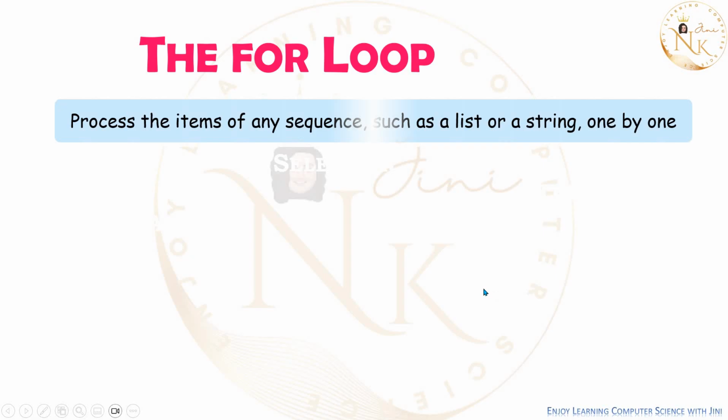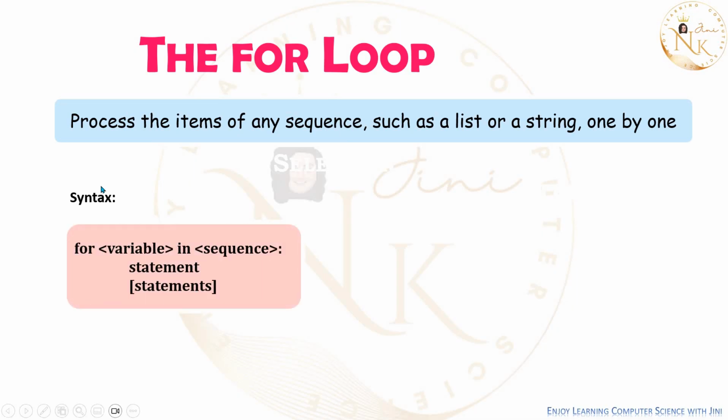Now the for loop, as I told you, when you know the exact number of times, you will be able to select for loop. It processes the items of a sequence, which can be a list or a string, one by one. Syntax is for variable in sequence. You can give statements. A colon should be there.